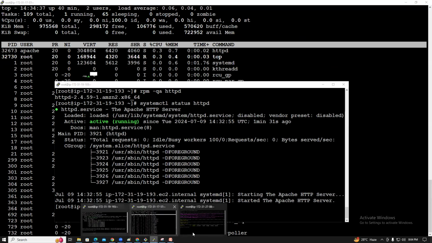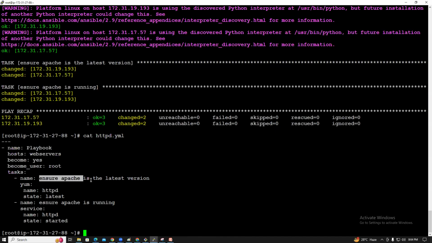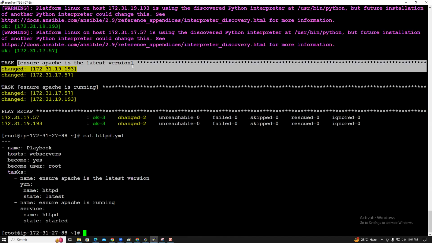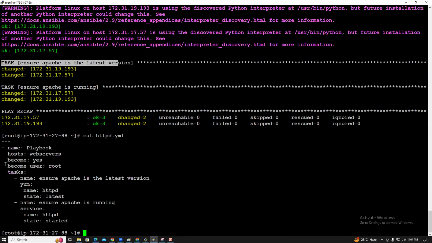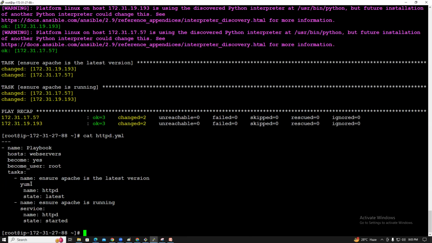So what is the playbook, guys? The playbook contains, cat httpd.yaml. You see, the play contains ensure Apache is the latest version. What is that? A task. So these two are the tasks. Tasks contain the modules. Modules work to install the packages, for example installation and service start. We can copy a file, rename a file, or copy from one location to another location. Whatever we want, we can do via this.